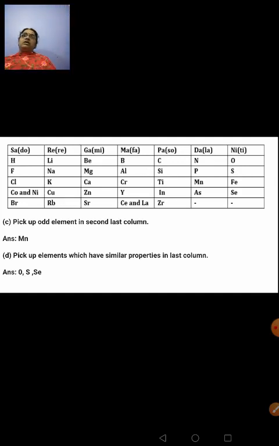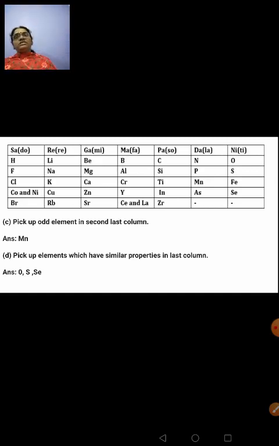With this, I'm coming to the end of this session. While revising this chapter, we have come across so many questions and we have revised the entire chapter also. And all the questions which were given in the presentations in the previous session and today's session are all questions which had come in previous years' papers. They are all taken from your board papers only. So please go through these questions and you can expect such type of questions.